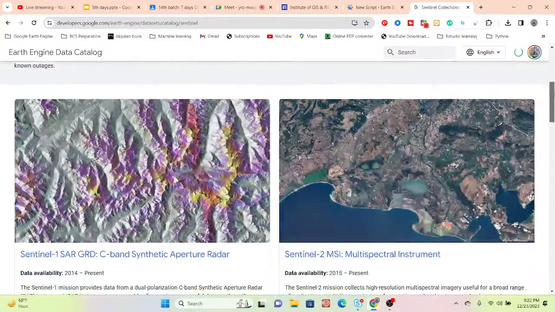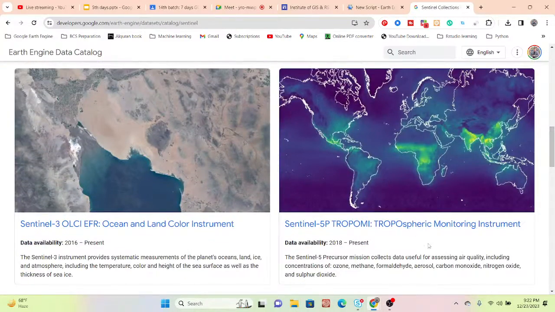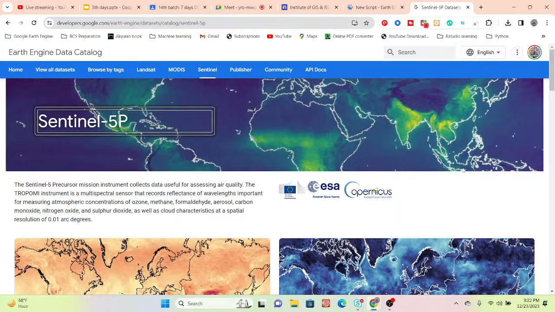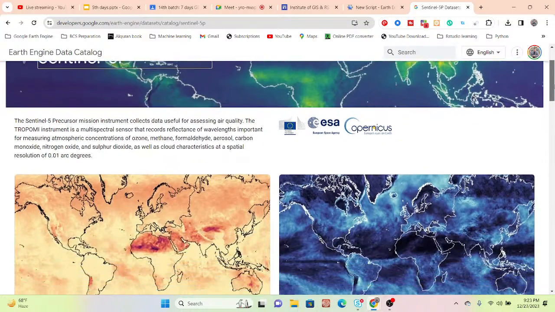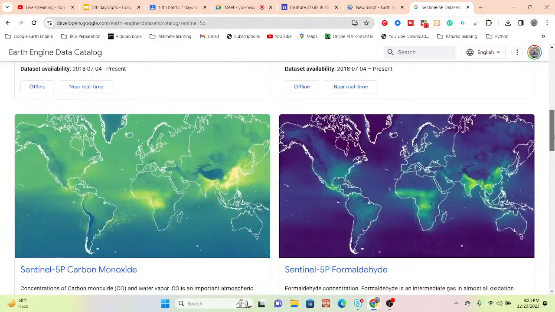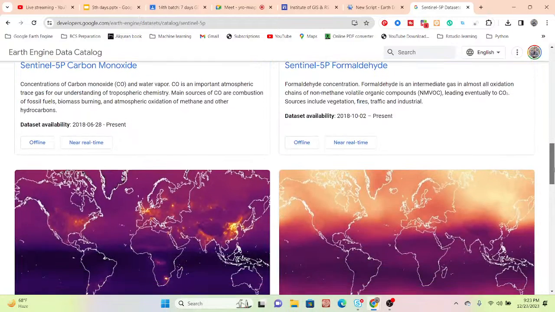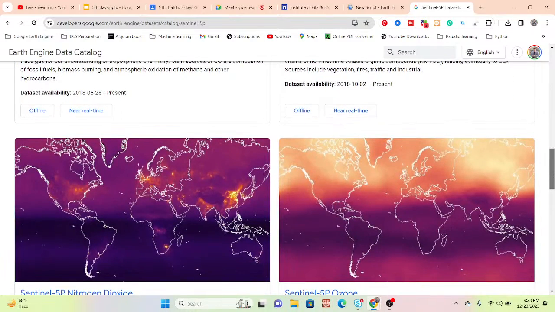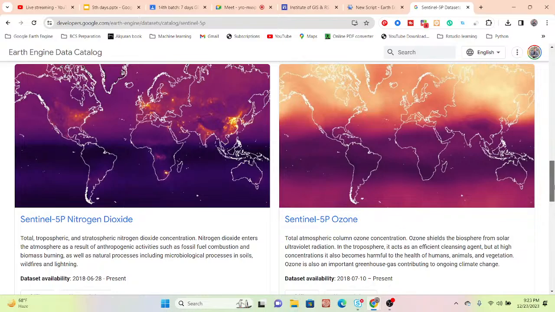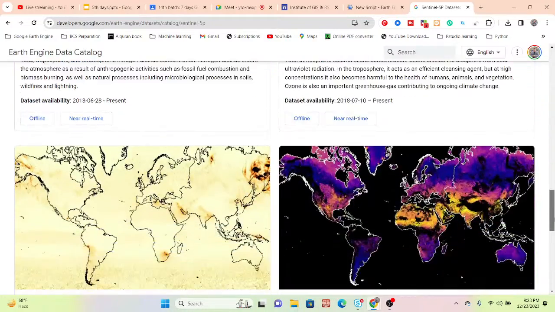And from here go to the Sentinel, and you can see the Sentinel-5 tropospheric monitoring instrument. This dataset we can easily access for ozone, methane, formaldehyde, aerosol, carbon monoxide, nitrogen dioxide, sulfur dioxide. So all of those gases we can easily access from here and make the concentration map, as well as calculate the total emission, also make the time series chart. Okay, and finally we can easily download the TIFF images.